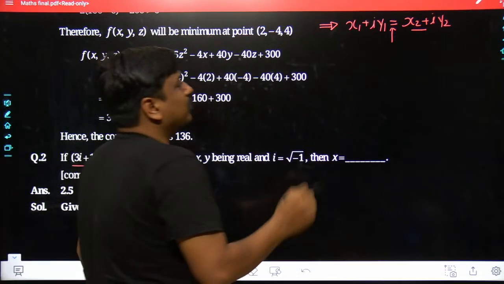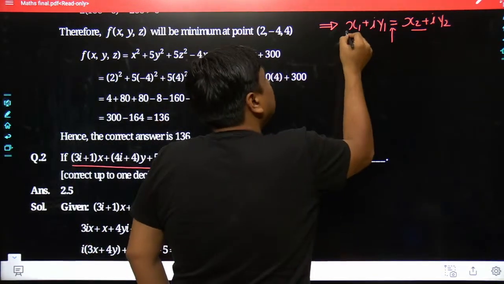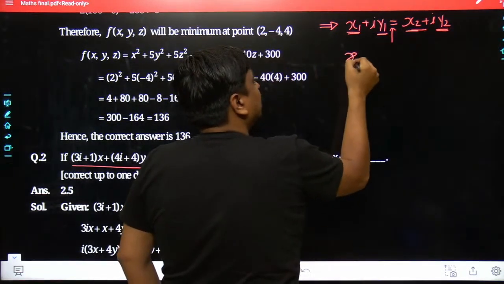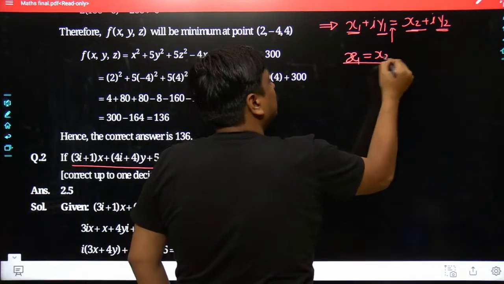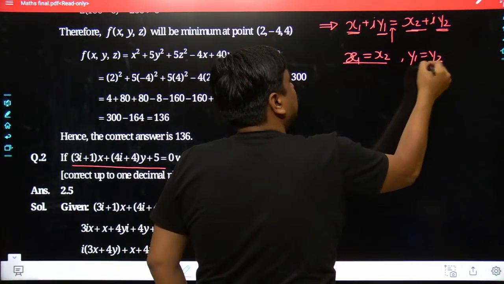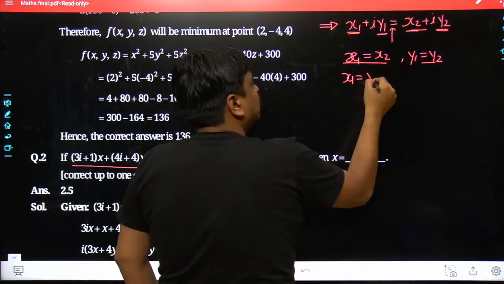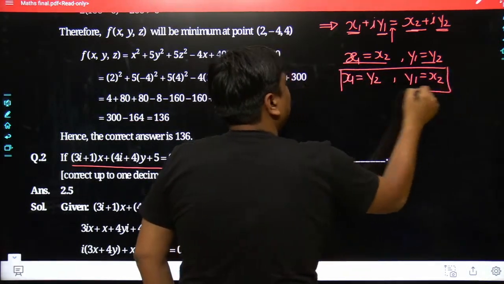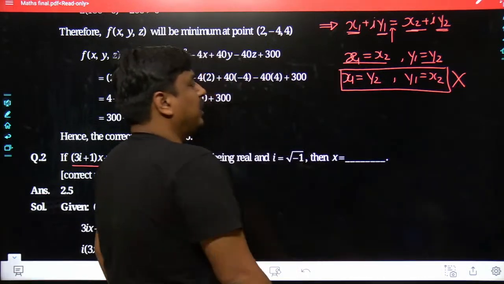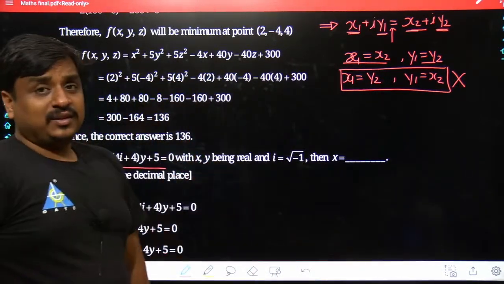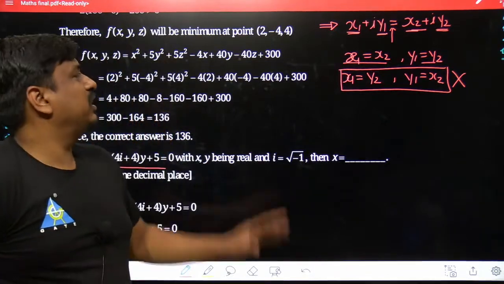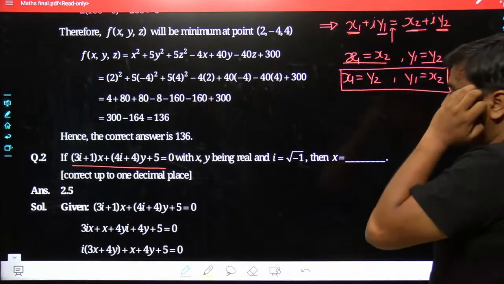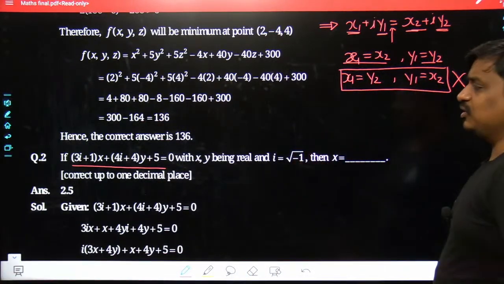And if both of the complex numbers are the same, my dear friends, that is possible only if their real parts exclusively and their imaginary parts exclusively are the same. That means x1 has to be the same as x2, and similarly y1 has to be the same as y2. You cannot write that if x1 is the same as y2 and y1 is the same as x2, the left hand side would still be equal to the right hand side. No, my dear friends. In the case of complex equality, the real as well as the imaginary part has to be the same exclusively on the left as well as the right hand side. So probably till this point each and everything must be clear to all of us. The same thing has to be done over this problem. See what is happening over here.